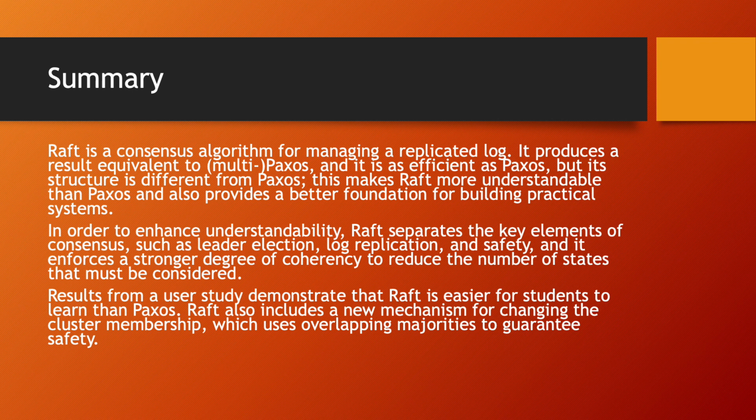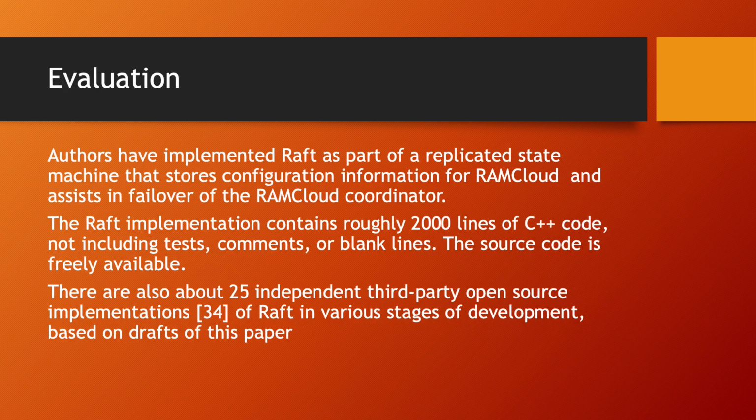In order to enhance understandability, Raft separates the key elements of consensus, such as leader election, log replication, and safety, and it enforces a stronger degree of coherency to reduce the number of states that must be considered. Results from a user study demonstrate that Raft is easier for students to learn than Paxos. Raft also includes a new mechanism for changing the cluster membership, which uses overlapping majorities to guarantee safety.